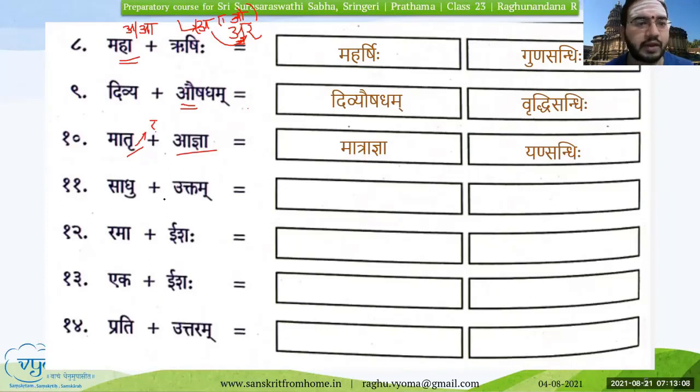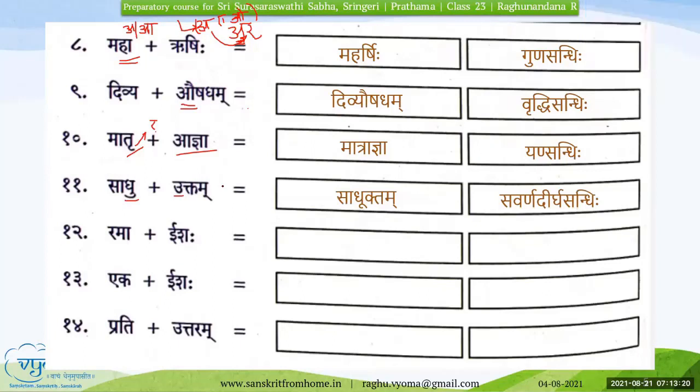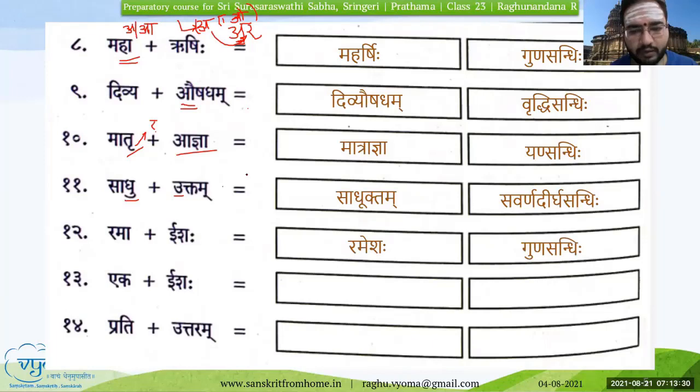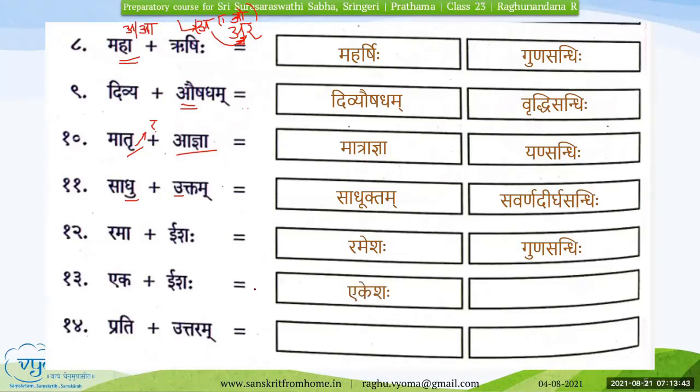Okay, please continue. Sadhu plus Uktam. Sadhu Uktam. It is Savarna Dirgha Sandhi. Very good. U plus U. Rama plus Ishaha. Rameshaha. This becomes Gunasandhi. Very good. That's right. Eka plus Ishaha. Ekeshaha. Again it is Gunasandhi. Okay, that's right.